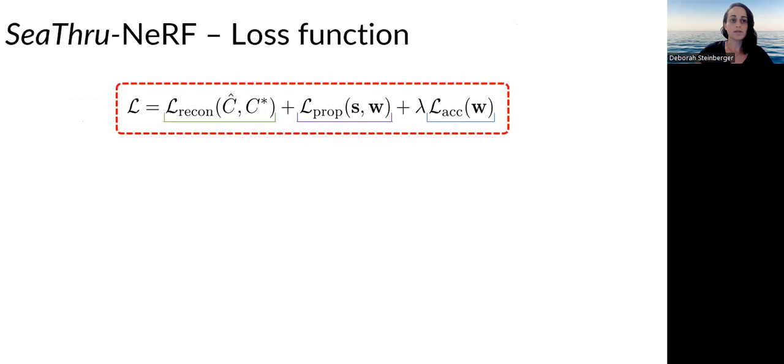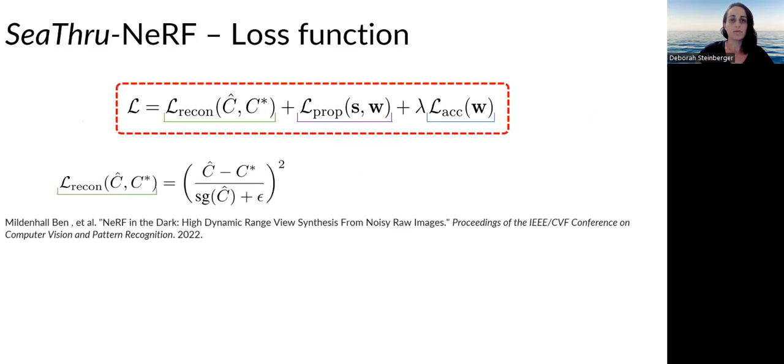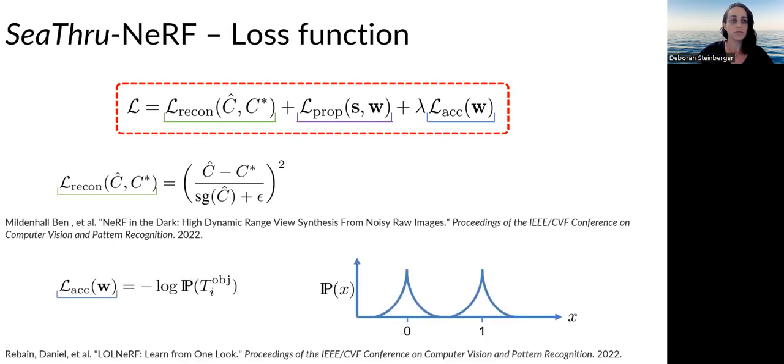Our loss function consists of three terms. Firstly, we employ the reconstruction loss utilizing RawNeRF's loss formulation. Secondly, we incorporate the proposal loss, an integral component of our MIP-NeRF 360-based architecture. Lastly, we introduce the accuracy loss, inspired by Rivenson et al., which enforces the transmission of the object to be either 0 or 1, rather than allowing values between 0 and 1. We have observed that this particular loss significantly enhances the network's capacity to accurately learn the scene's geometry and separate between the object and the backscatter.